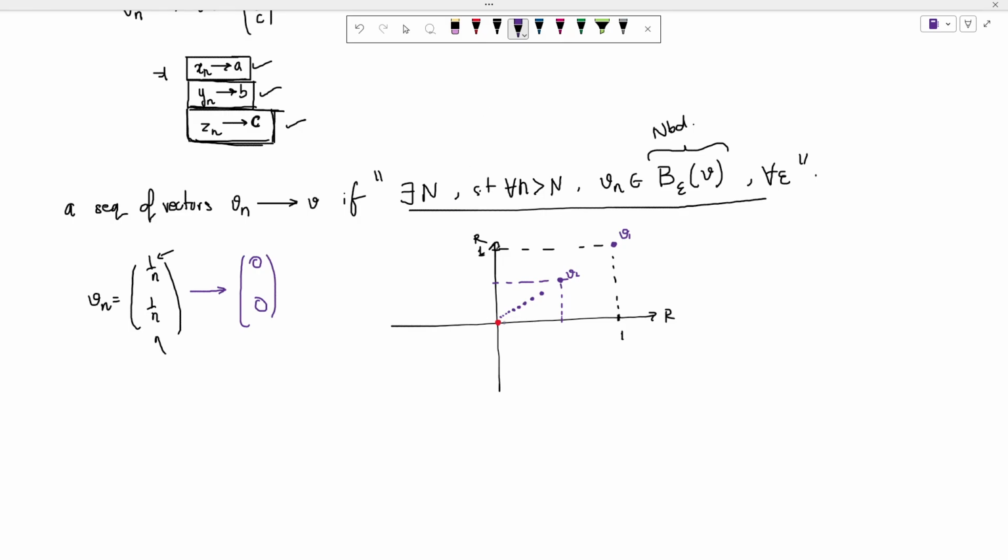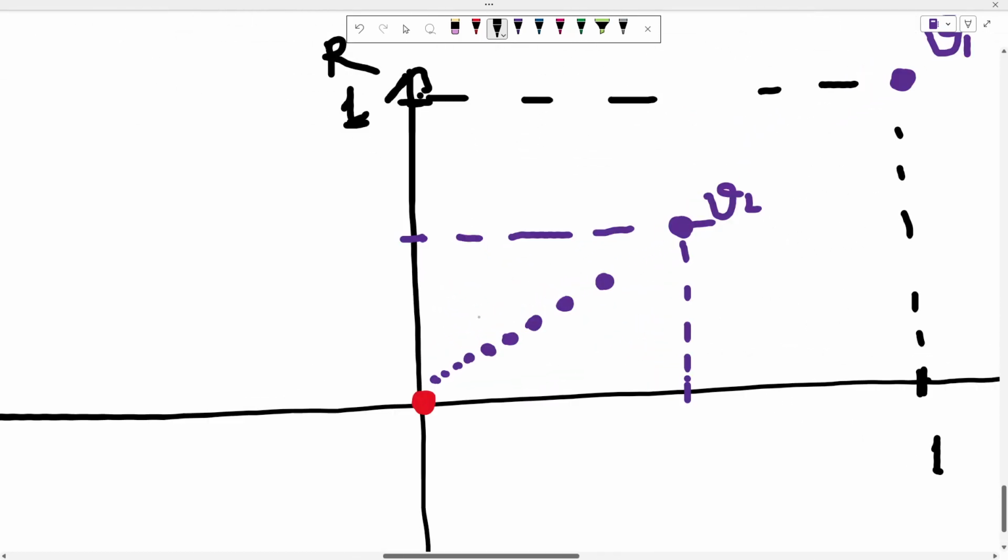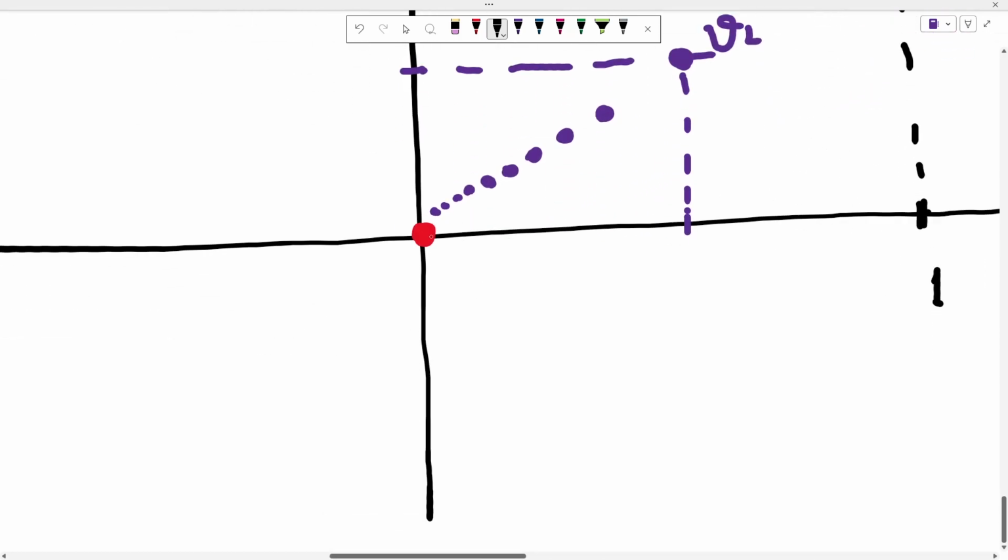So here we cannot use the 1D notion. If I just zoom this in, we cannot say that this Vn will lie between here and here, plus epsilon minus epsilon. It doesn't make sense. Why will I just look at this particular direction? Or similarly I can also say the same for y. It makes no sense to define this interval either, because Vn will not lie on this line. So it makes no sense to define it that way.